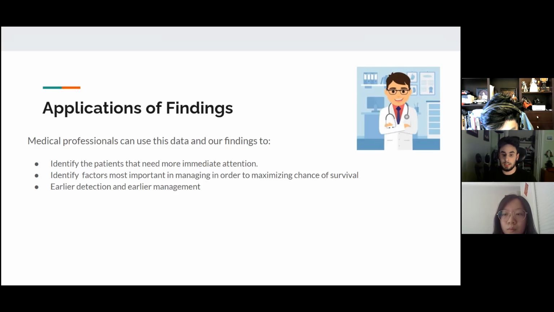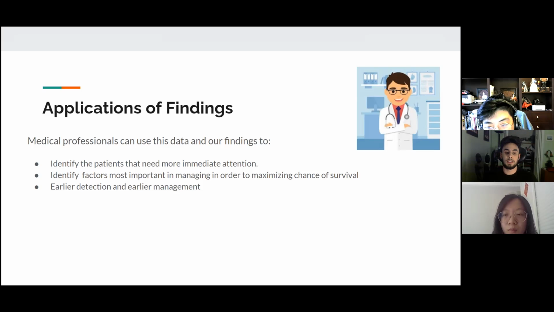Of course, the shorter time values that are estimated would represent the patients that need more immediate attention, and those patients will be given that, which hopefully increases their survival.